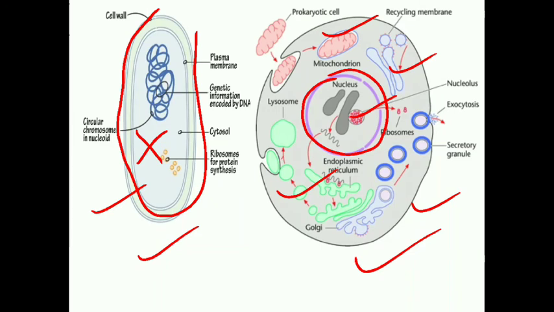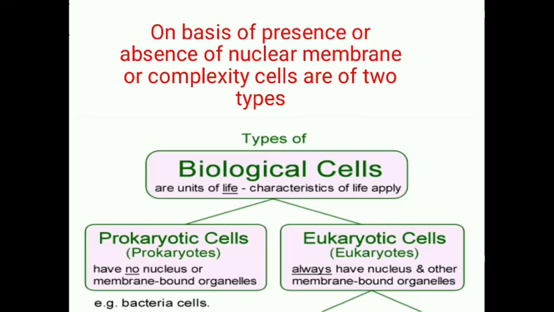On the basis of complexity, or on the basis of presence or absence of a true nucleus, cells are of two types: prokaryotic cells and eukaryotic cells. The organisms which have prokaryotic cells are known as prokaryotes, and the organisms which have eukaryotic cells are known as eukaryotes.